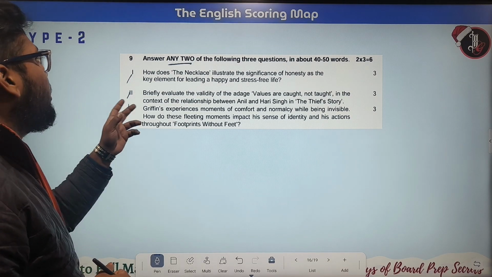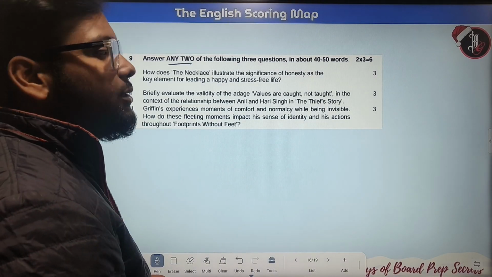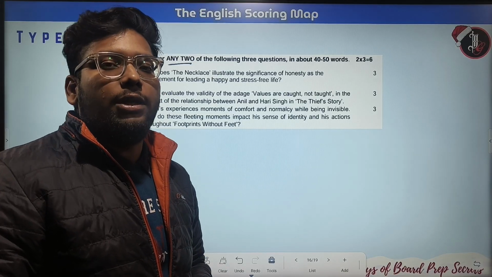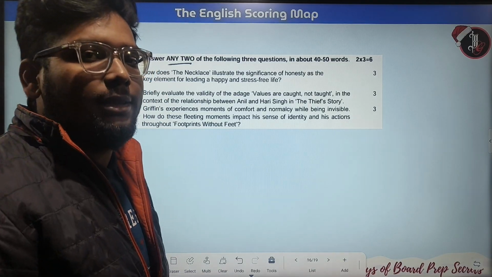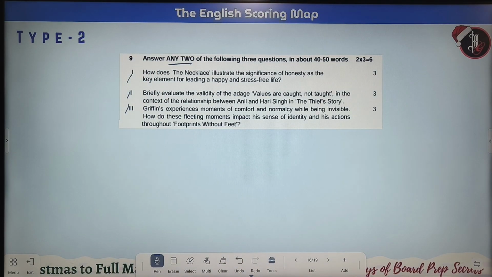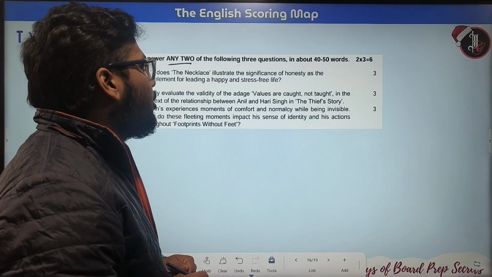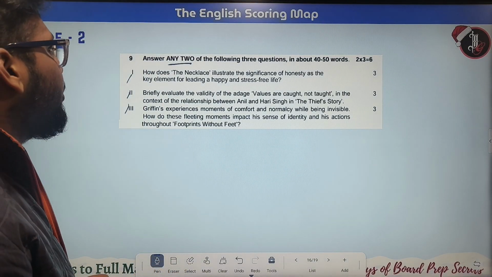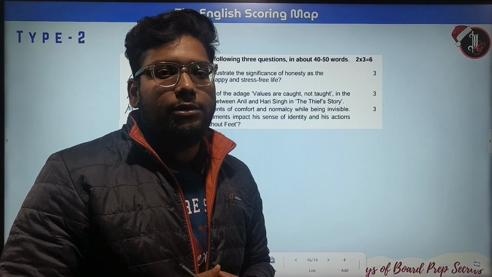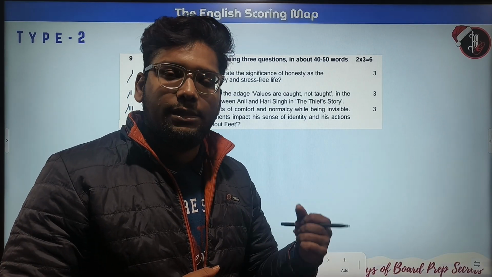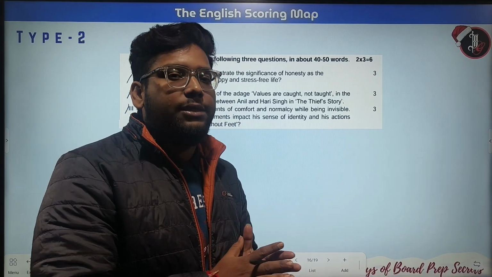Okay, let's see. How does the necklace illustrate the significance of honesty as the key element for leading a happy and stress-free life? We have to answer according to the story The Necklace, give the situation of Matilda over here also, and explain all things. Next, briefly evaluate the validity of the adage "Values are caught, not taught" in the context of the relationship between Anil and Hari Singh in the thief story. We have to answer it likewise, describing what Hari Singh did and what Anil did later on with Hari Singh. We have to give all these dimensions to this answer.